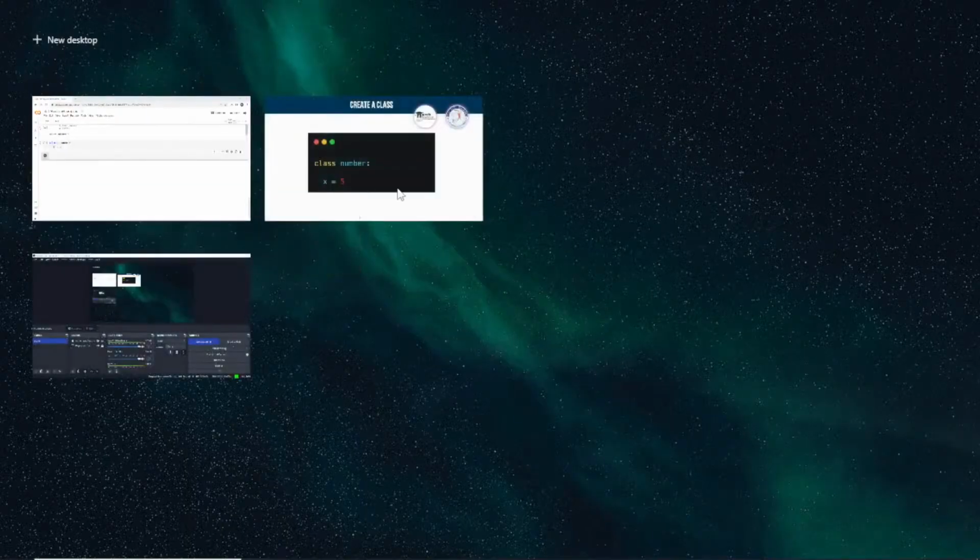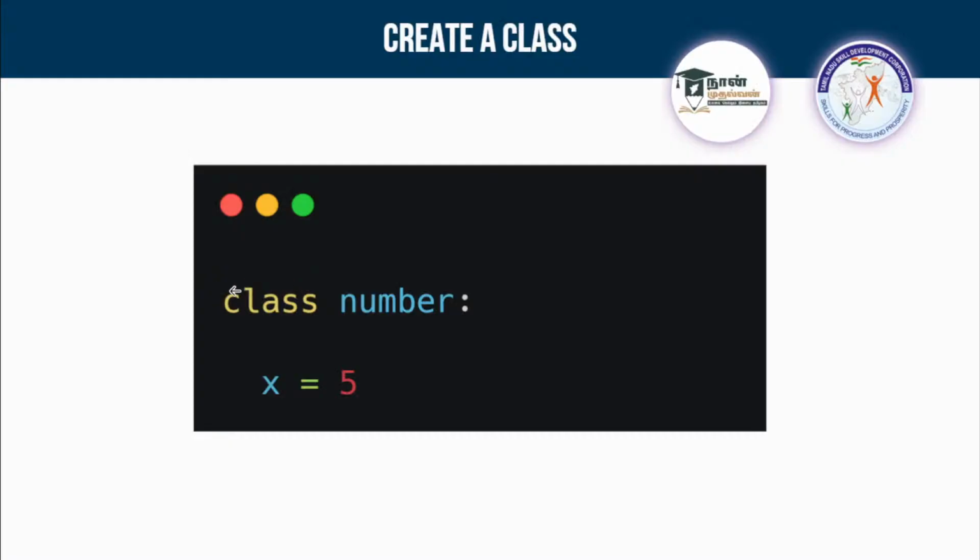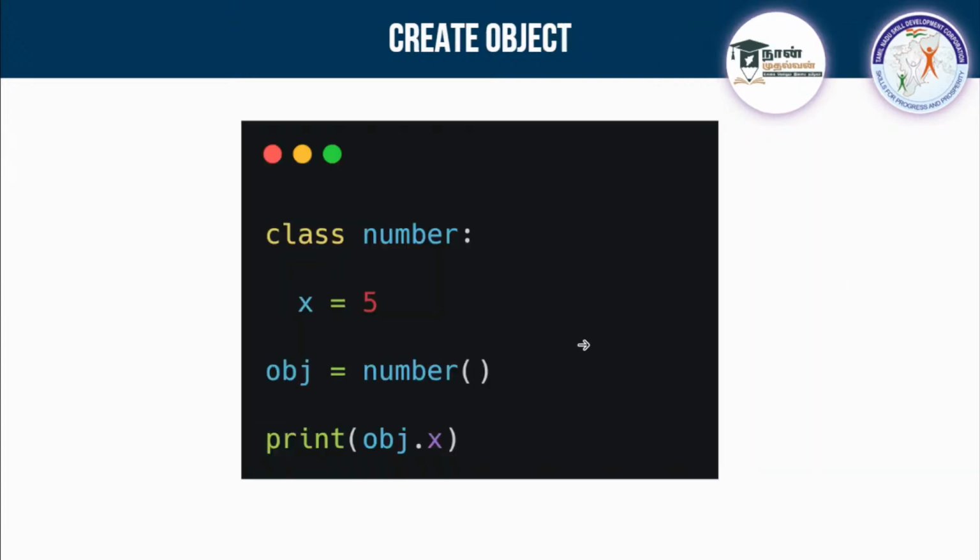You can create a class with the help of this class keyword, but if you want to use a class, okay, you are storing x equal to 5, if you want to access this value, you have to create an object. So this is where the object comes into play. We are creating a class, but if you want to use a class, then you have to create an object. Clear? So I'll tell you about objects. How to create an object now? That's the question.